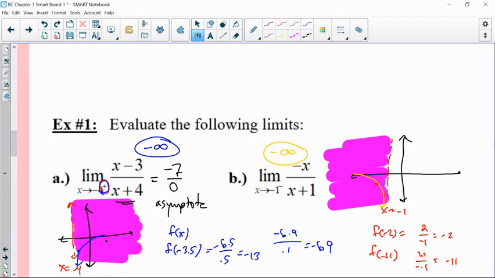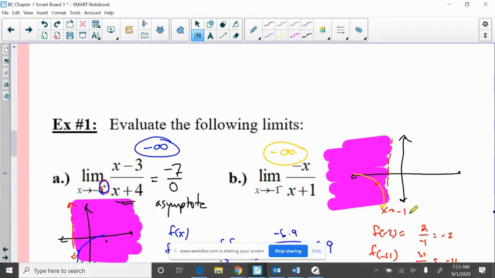Okay, so the key, I have to stress this, the key is: is it 0 over 0, or is it any other number over 0? If it's 0 over 0, you are a hole. If it's any other number over 0, then you are an asymptote. Okay, very nice.